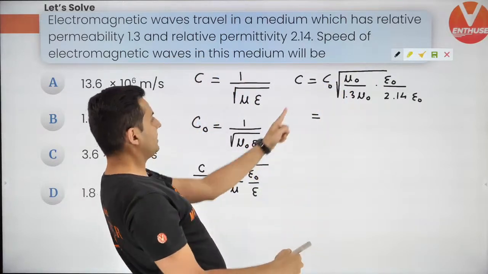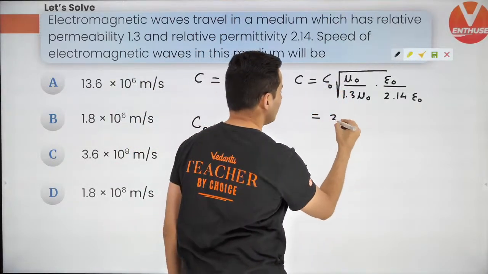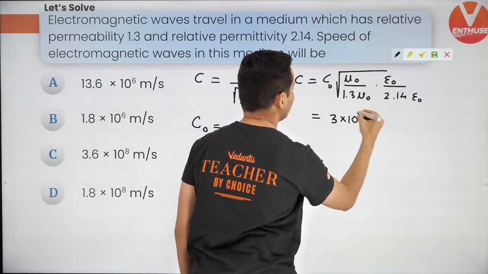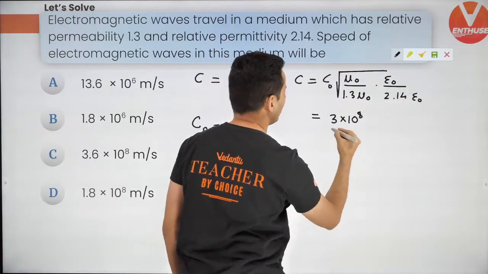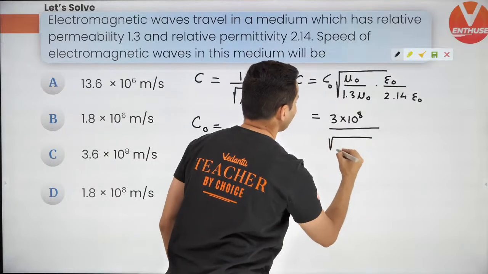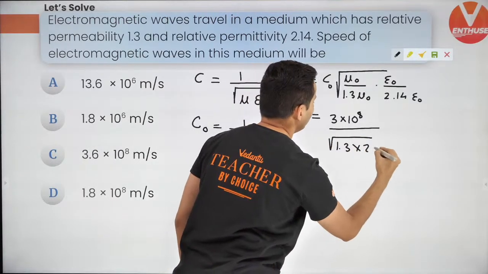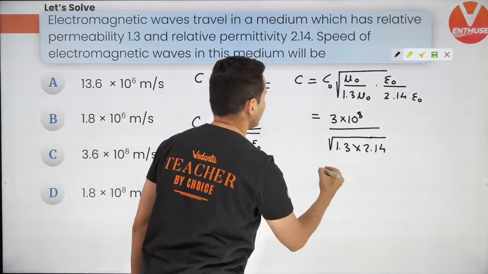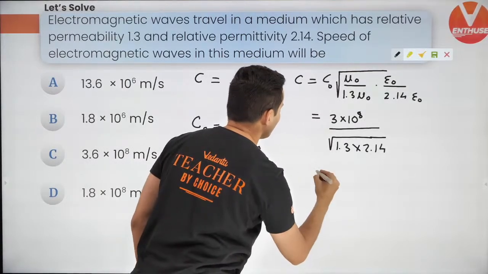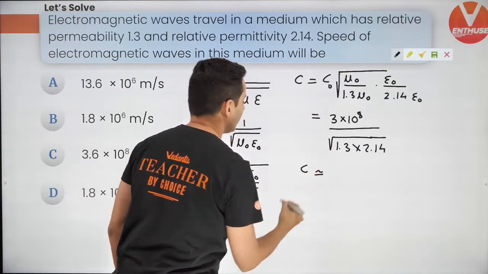Now what is C naught, guys? C naught we just know it is 3 into 10 to the power 8. Mu naught, epsilon naught goes, and you will have root of 1.3 multiplied by 2.14. Now this is just a matter of calculations. Just do that calculation and see what is the answer that you get.